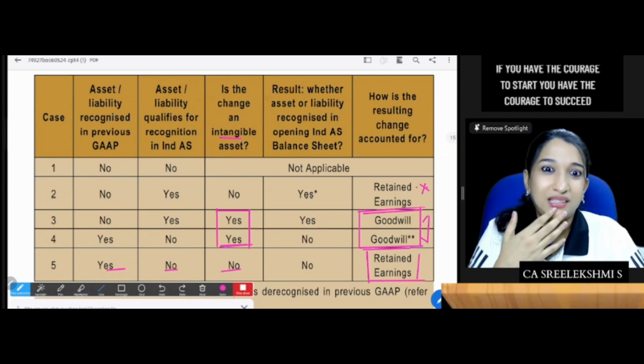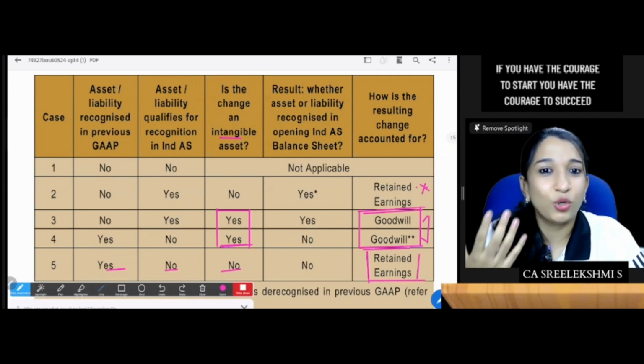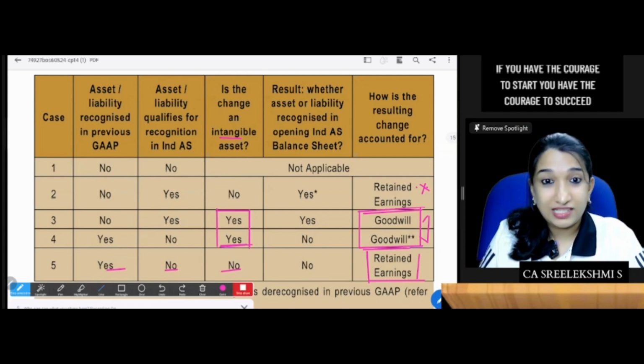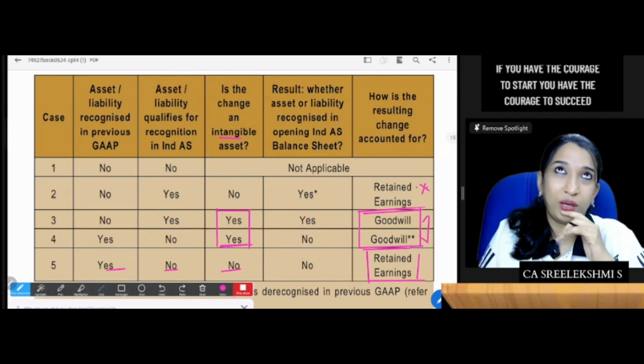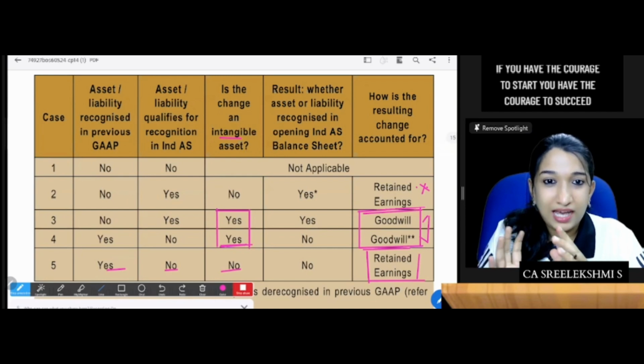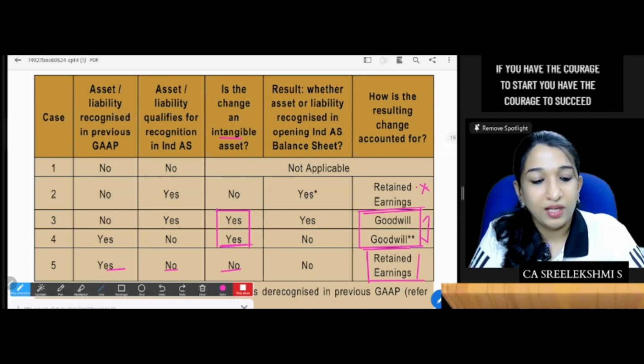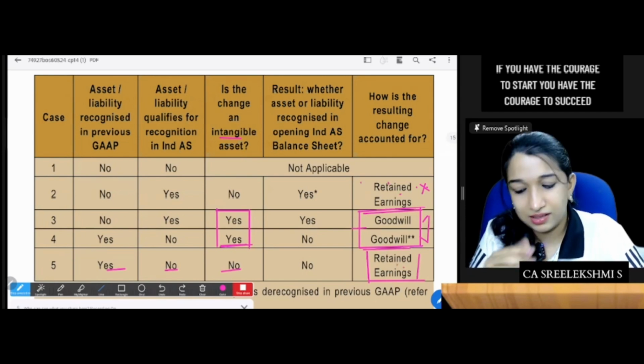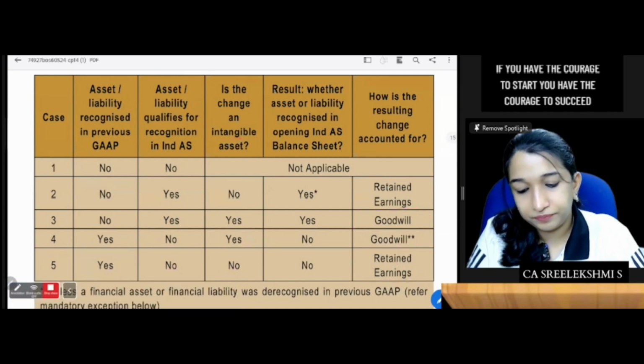But in intangible asset scenarios, it should be adjusted in goodwill and not to retained earnings. I'm not asking whether it is okay, you should study. In both scenarios, if it is affecting an intangible asset, it should be adjusted in goodwill. If it is not an intangible asset, the difference is to retained earnings. Okay.